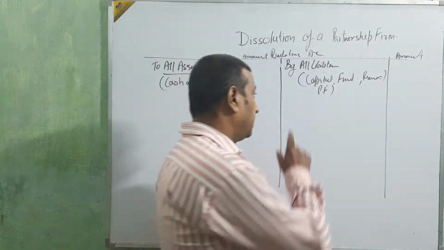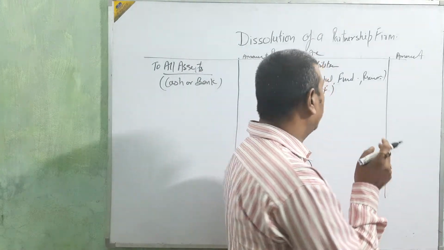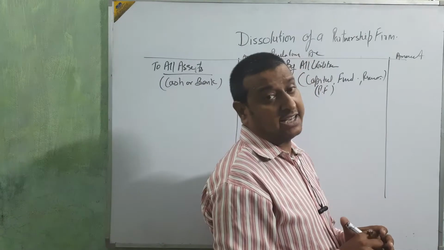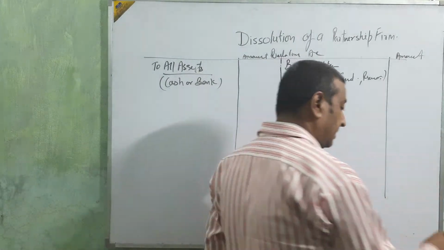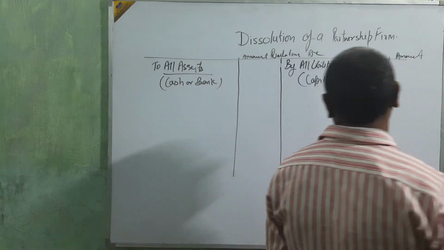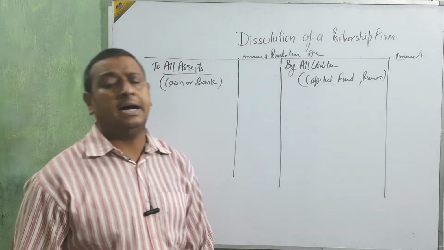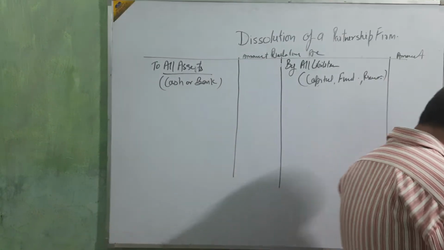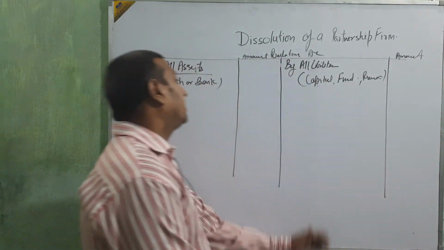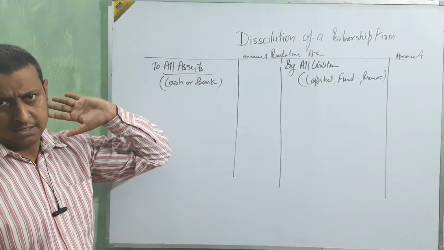Provident fund is not coming here, so I am putting it in one more bracket. We are not going to take the provident fund as a remaining item. The right thing is that we are not going to take capital, fund and reserve, and all other liabilities we take on that side. Just copy from your book.